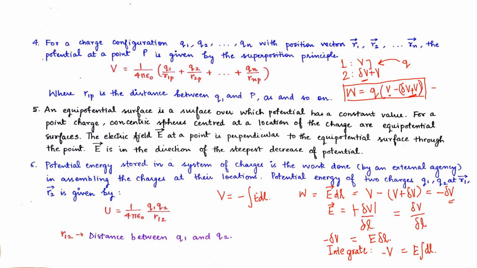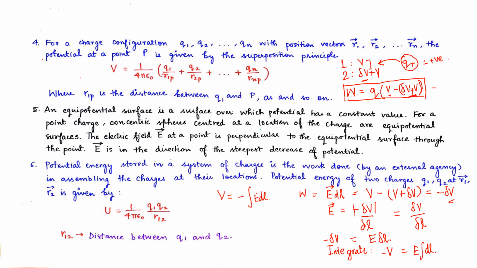So here we have the case when the test charge is positive, when this test charge which we are bringing, this Qt, is positive. In this case the potential gradient will be more near the charge. In case the test charge is negative, the potential gradient will be more as we move away from the test charge. And for the equipotential surfaces, the potential at every point of the surface will be the same. Thus, there is no potential gradient, or the potential gradient is going to be 0.